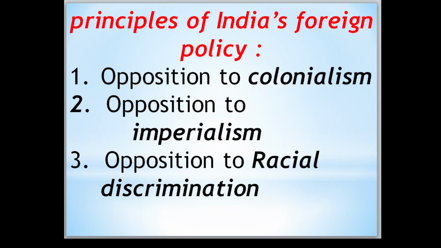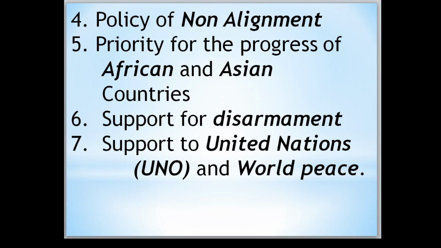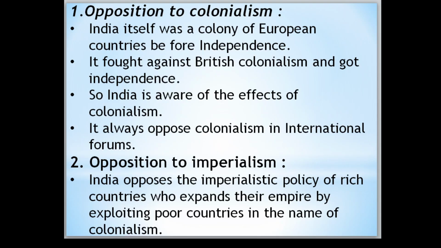It is the principles of India's foreign policy. The first is opposition to colonialism, opposition to imperialism, opposition to racial discrimination, then policy of non-alignment, priority for the progress of African and Asian countries, support for disarmament, then seventh is support to the United Nations, that is UNO, and world peace. So one by one we will come to know the explanation of this. First one is opposition to colonialism.